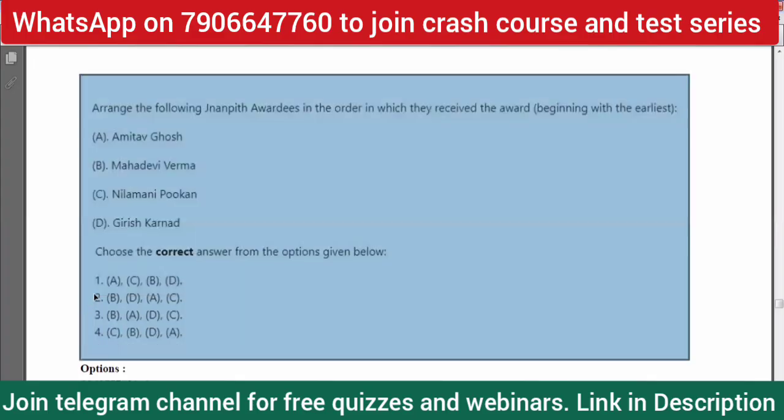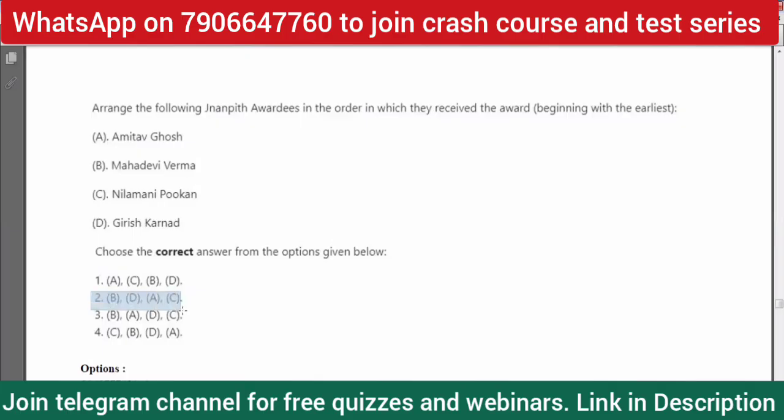Again, there's a guessing game going on here, but this is the correct answer. If you search the list of the Gyanpith awardees, option 2 is the right one. But I'm trying to be in that zone: if we as aspirants are given this kind of question, how can we approach it, right?